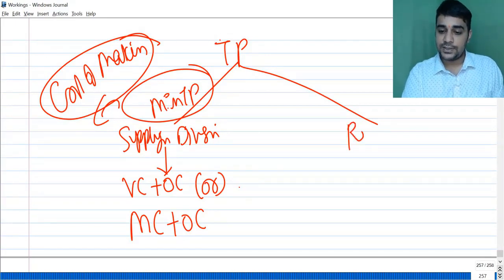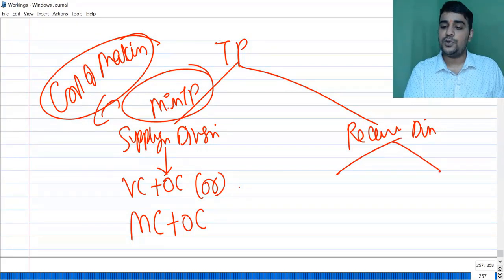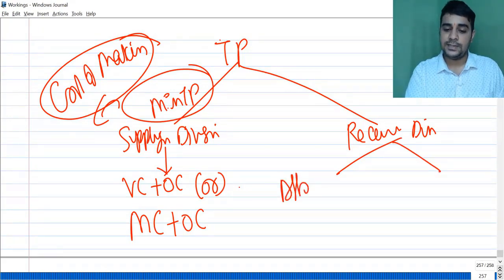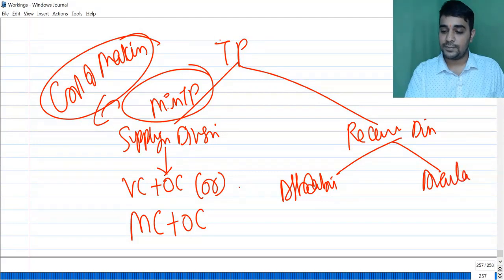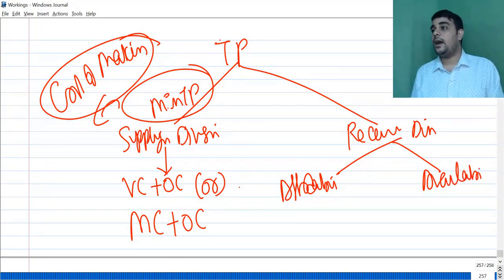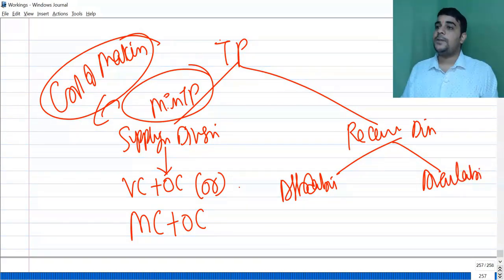Next is receiving division. Now receiving division will have two scenarios. One is called affordability and second is called availability. Affordability and availability. What is affordability? It is how much can I afford to pay.